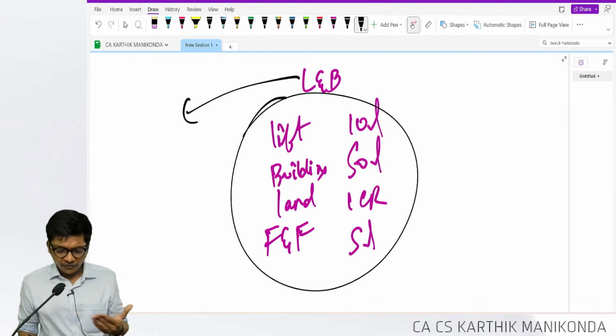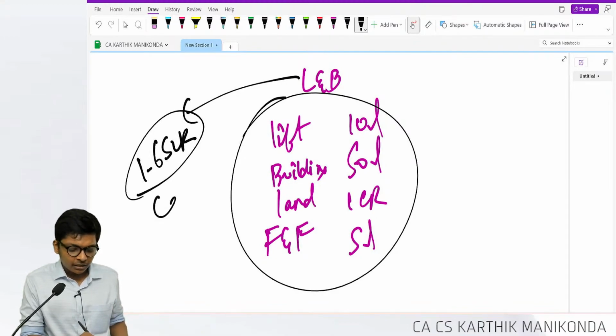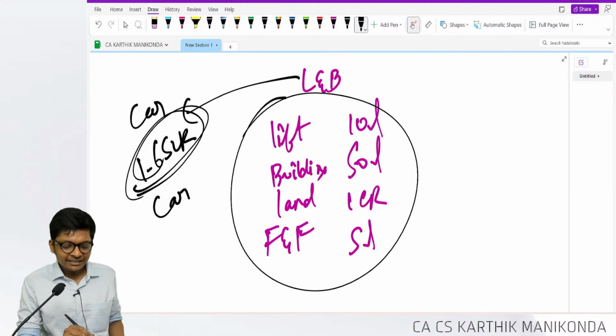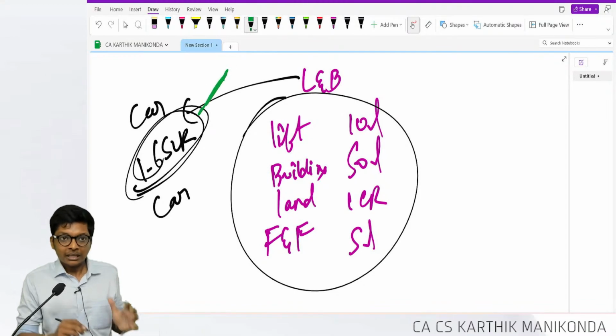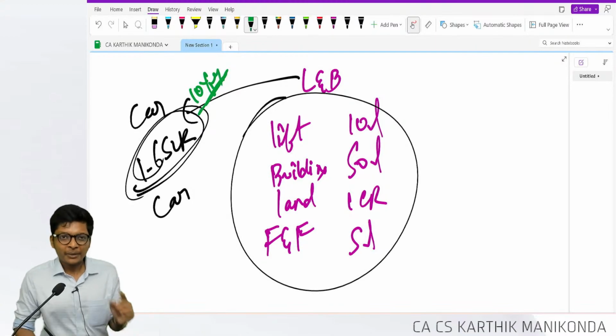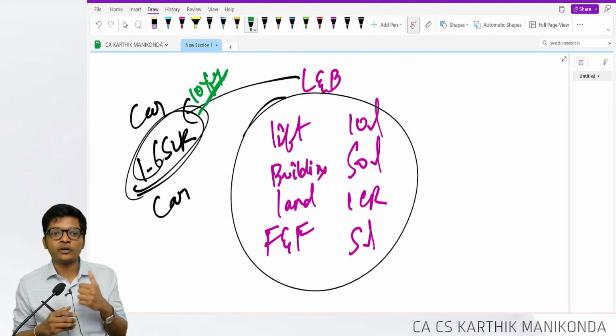Total here will be 1.65 crores. If you take a car, for example, let's say you buy a premium BMW car for 1.65 crores. We depreciate the entire car for 10 years. But logically that's not right, because the engine of the car has a different useful life. Tire has a different useful life. Let's say the seat has a different useful life.